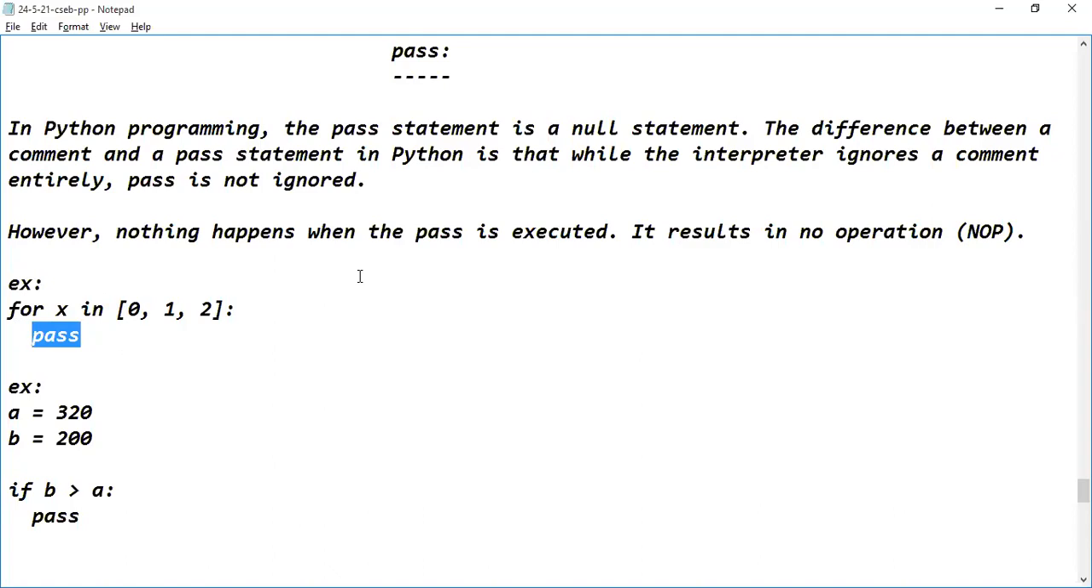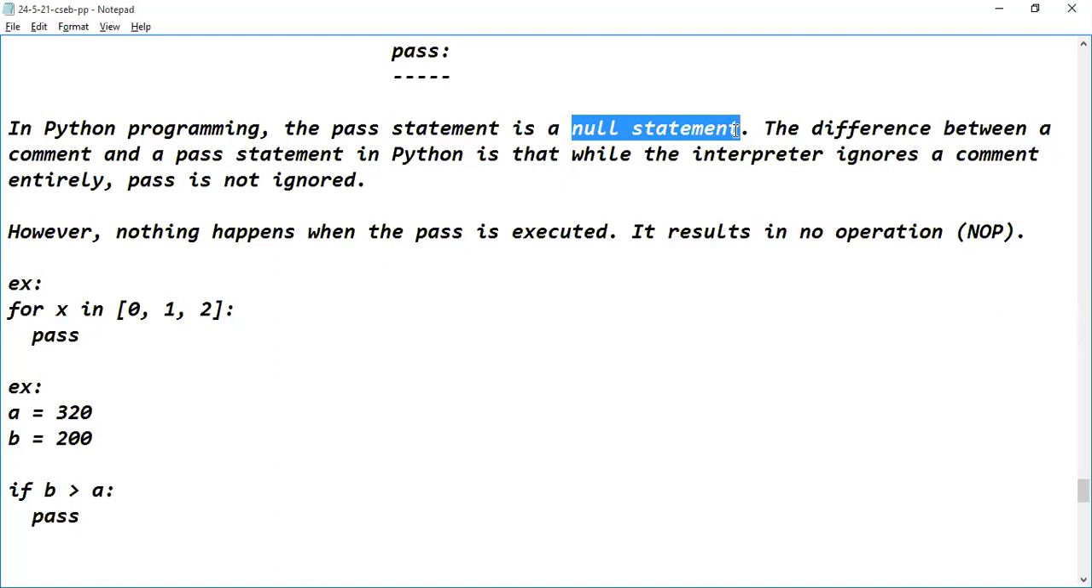No, it won't be ignored, but it will be executed. So what happens with that execution? Nothing will be happening. It results in no operation. When the pass statement is executed, do you get any kind of result there? No, sir. Nothing will be displayed. So pass is a null statement.